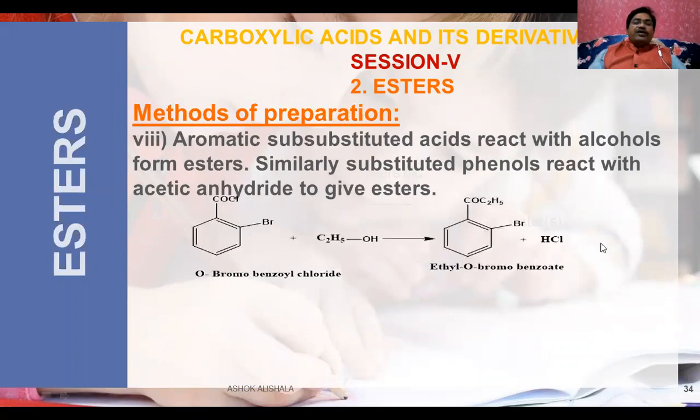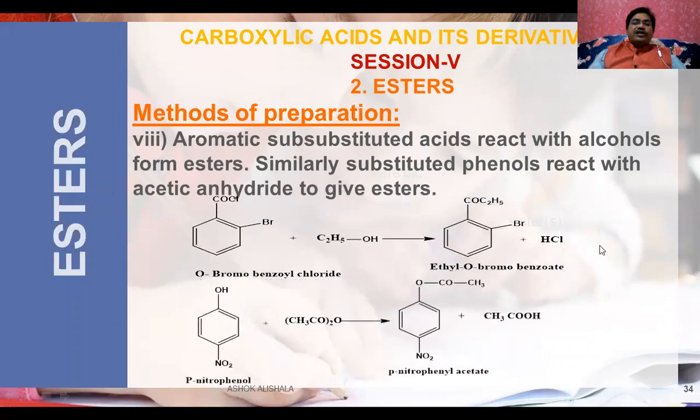Whereas in the case of the phenol, you can see this is para-nitrophenol, the position is at the para position. When it is treated with acetic anhydride, you will get para-nitrophenyl acetate. The byproduct is acetic acid. In this way, the aromatic esters can be prepared with the ortho position, and in the case of the phenol, we can take it as the para position. Here it is directly reactive with the acid because it acts as an alcohol.